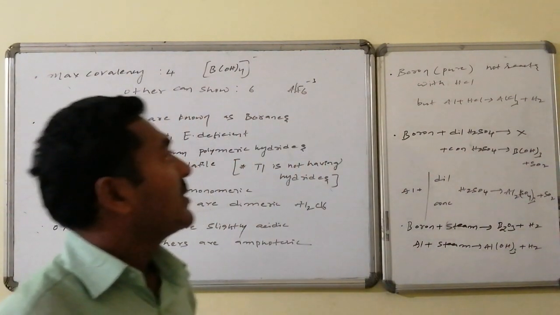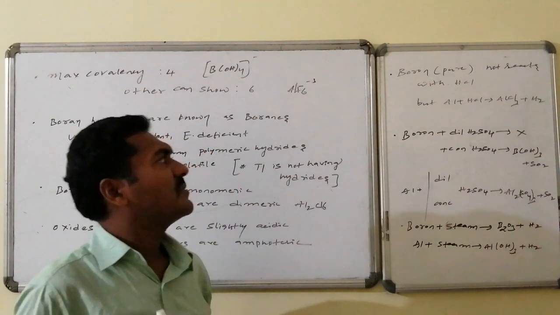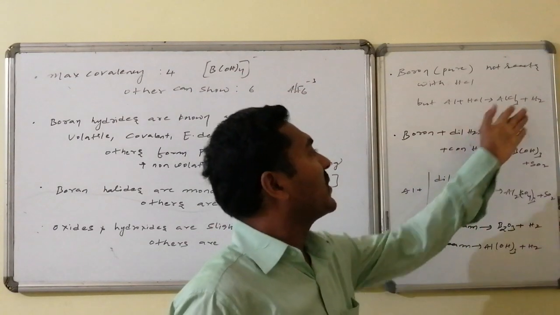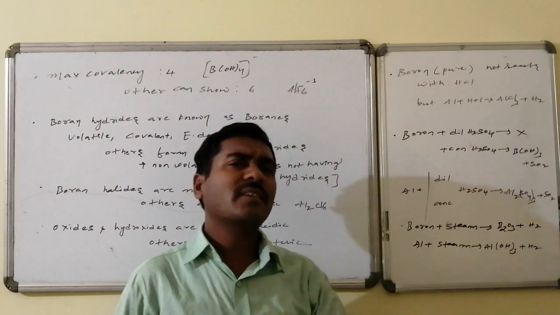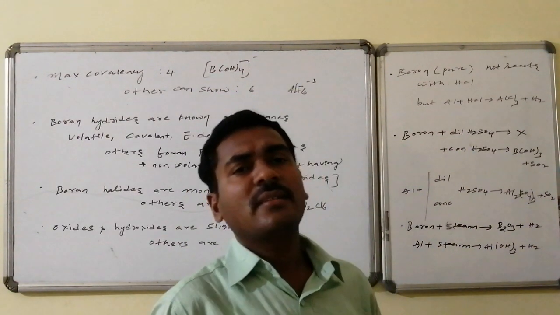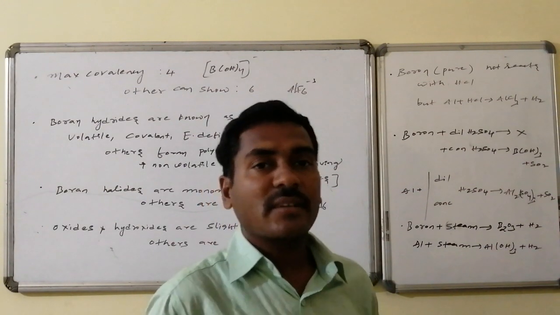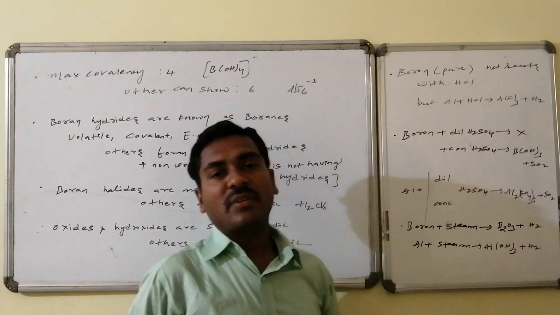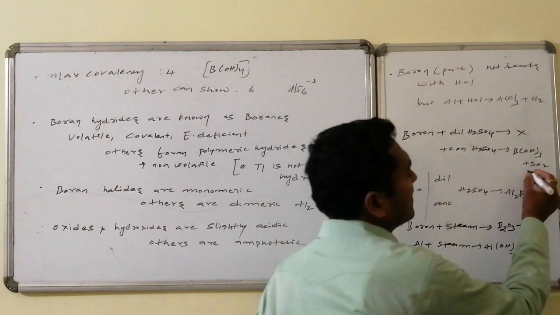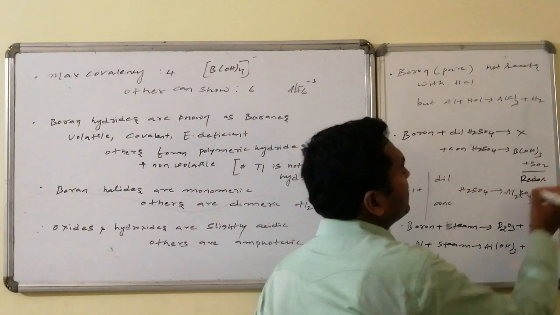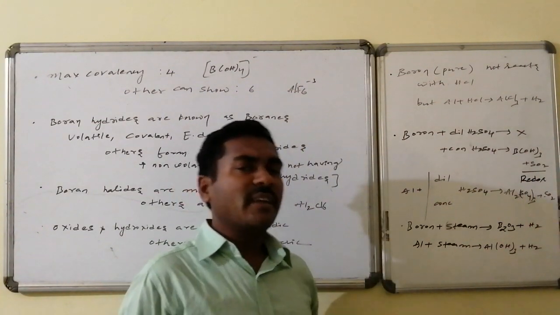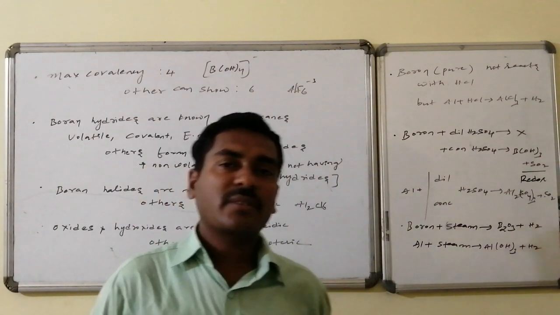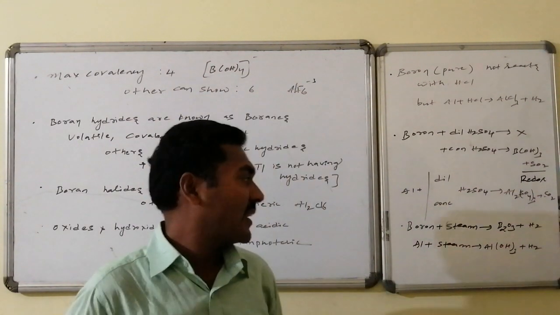Pure boron does not react with HCl, but aluminium readily combines with HCl and forms AlCl3 followed by hydrogen. Boron does not react with dilute sulfuric acid, whereas with concentrated sulfuric acid it is converted into boric acid followed by sulfur dioxide, and this reaction is a redox reaction. Aluminium combines with dilute as well as concentrated sulfuric acid, leading to the formation of aluminium sulfate followed by what? Sulfur dioxide.